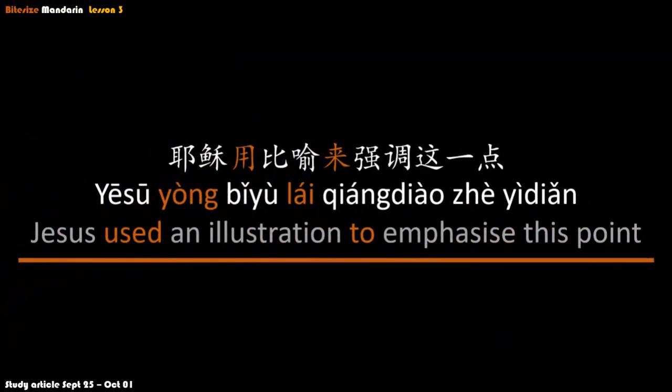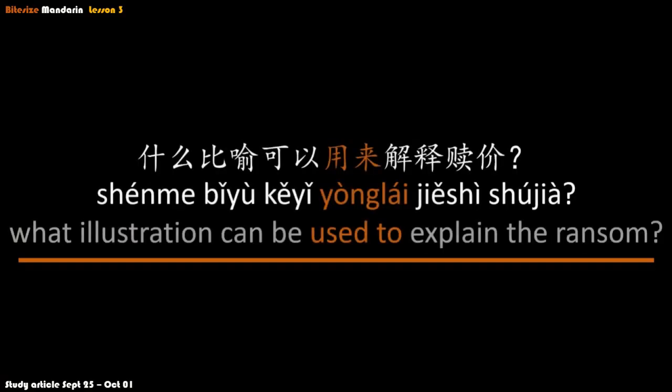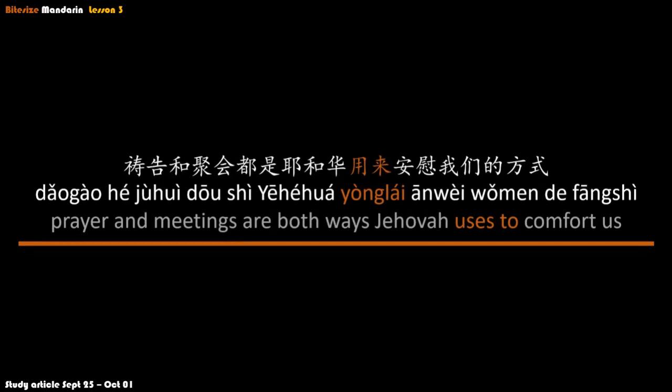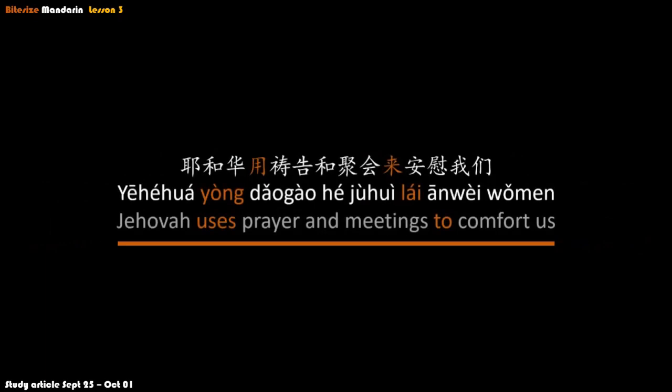耶稣用比喻来强调这一点. Jesus used an illustration to emphasize this point. 什么比喻可以用来解释赎价? What illustration can be used to explain the ransom? 祷告和聚会都是耶和华用来安慰我们的方式. Prayer and meetings are both ways Jehovah uses to comfort us. 耶和华用祷告和聚会来安慰我们. Jehovah uses prayer and meetings to comfort us.